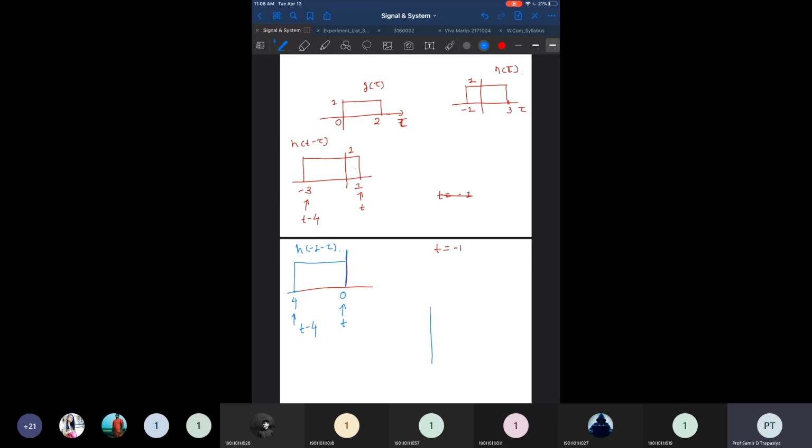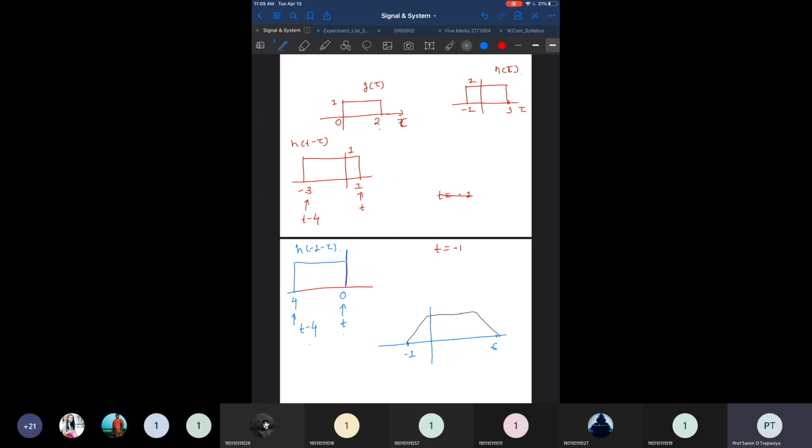Finally, after this convolution, you basically get a triangular signal starting from minus 1, and it ends when the shifting t minus 4 crosses the boundary of 2, that is, 2 plus 4 means 6. So from minus 1 to 6, you get, at maximal match, a trapezoid kind of pattern.